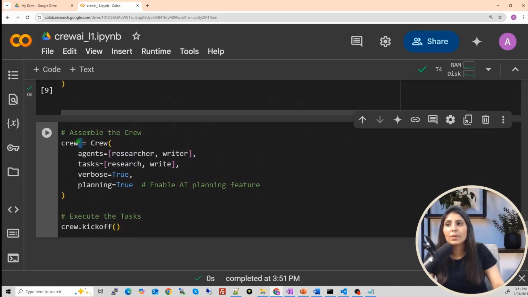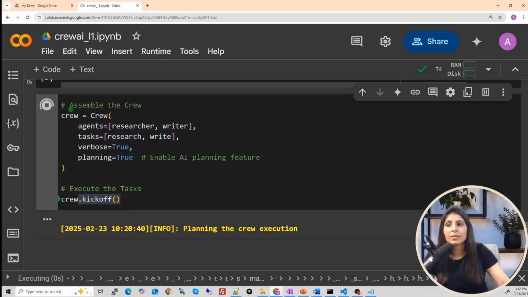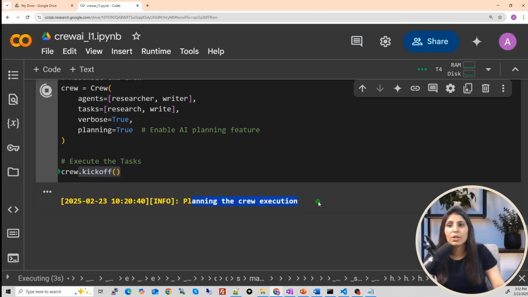See, in a Crew variable, we are creating a Crew. We are writing the names of the agents. So these are the 2 agents we have. Then we are providing the tasks also, list of tasks. We have provided the list of tasks. We have provided the list of agents. Verbose true will show you the process on screen. Planning true. And then once you define the Crew like this, you need to use Crew.kickoff to see the output. Now let's run it. See, planning the Crew execution.